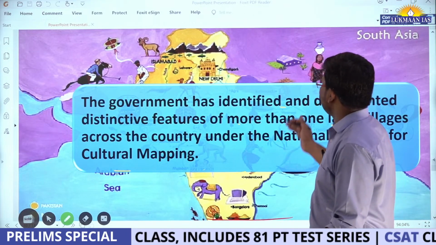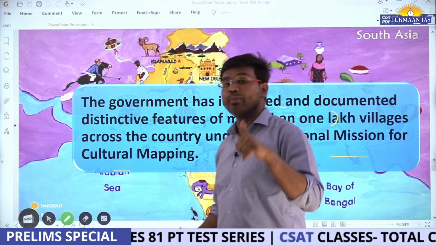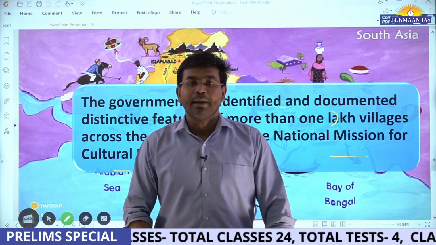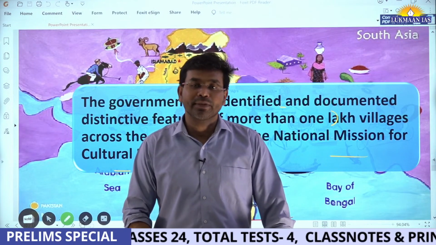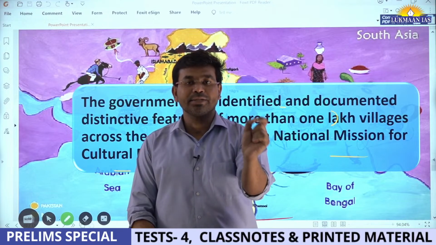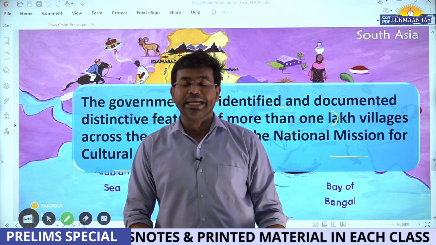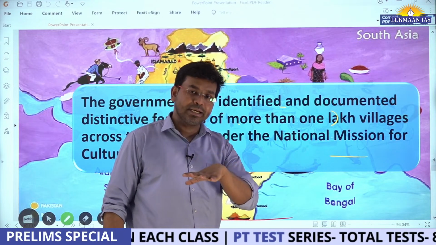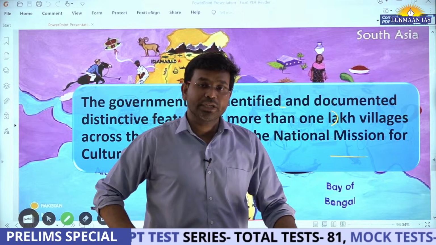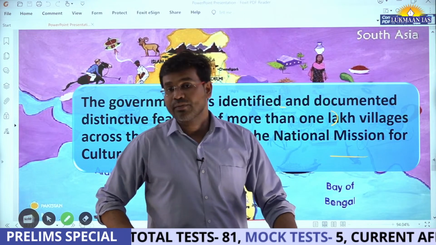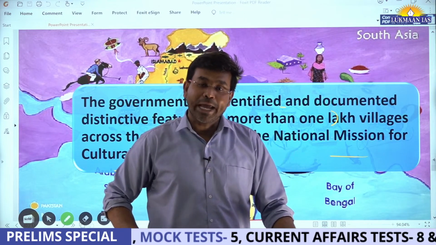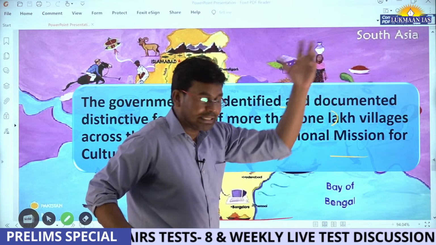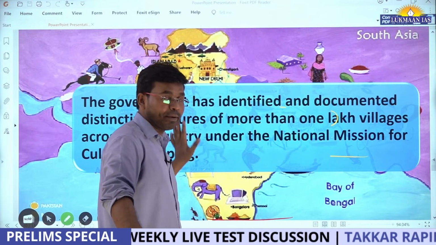We are going to understand a government scheme known as Mera Gaon Meri Dharohar, meaning My Village, My Heritage program of the Government of India. This program is a part of the Ministry of Culture. We have a dedicated ministry known as the Ministry of Culture, and under it they have a program known as My Village, My Heritage, or Mera Gaon Meri Dharohar.